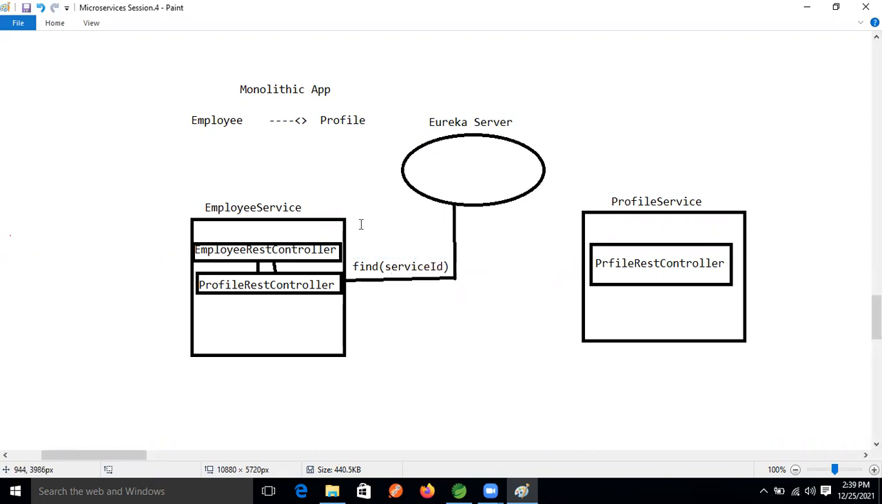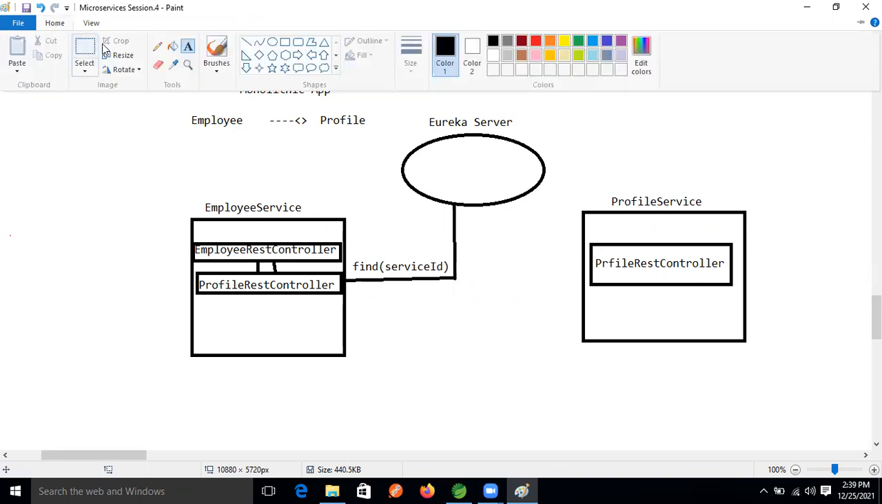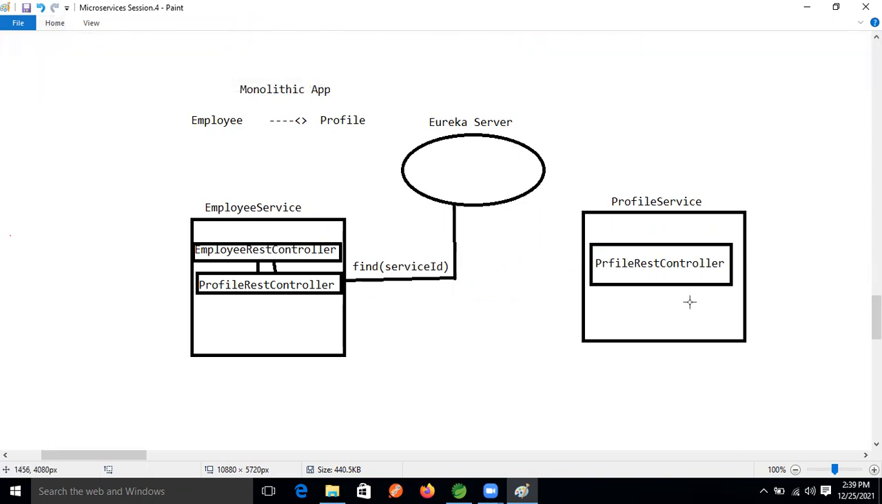So after that, from here, of course, multiple instances, only one, right? Oh, I forgot to publish it. So here, this microservice will register with the Eureka server, right? And this microservice also will register with the Eureka server.